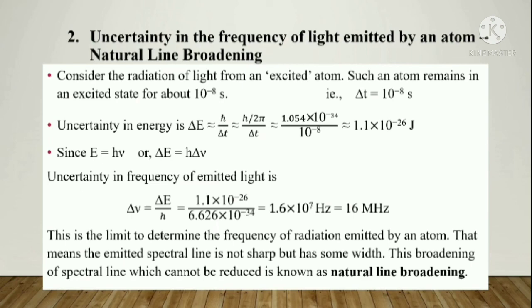So this final delta nu cannot be changed. That is also a fixed value. That means this line broadening cannot be reduced, and that type of line broadening is called natural line broadening. I hope it's clear. Since the width is automatically there, we call that process natural line broadening.